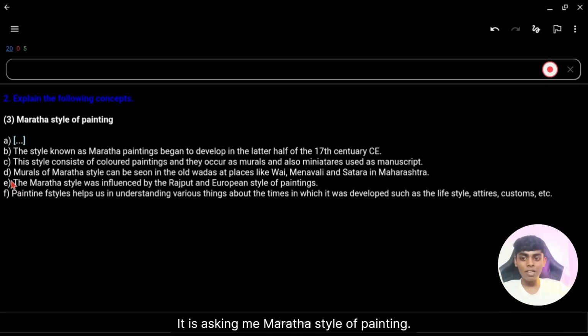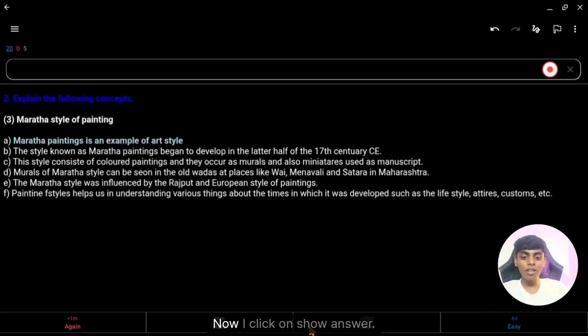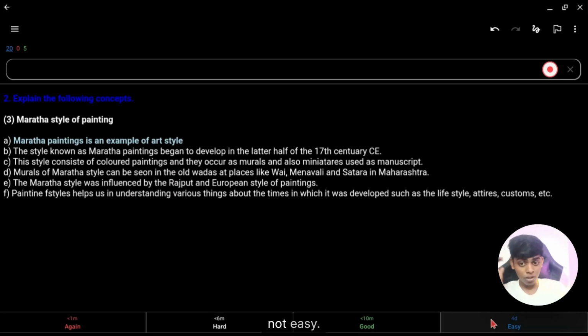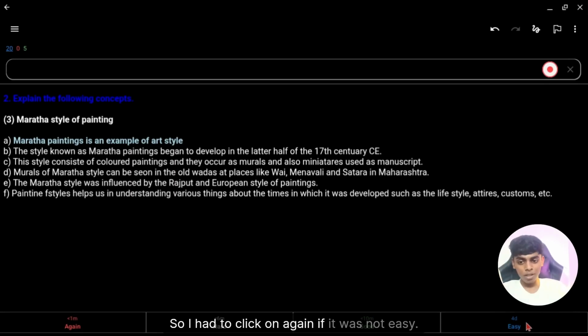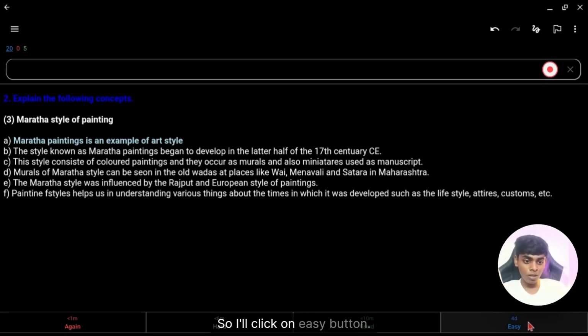So it is asking me about Maratha style of painting. Now it is asking me the first point. Now I click on show answer. I have to think what Maratha style is an example of, an art style. Okay, so how could I remember it, was it easy, good, not easy? If it was easy for me, I click on the easy button, and it will show me after 4 days.